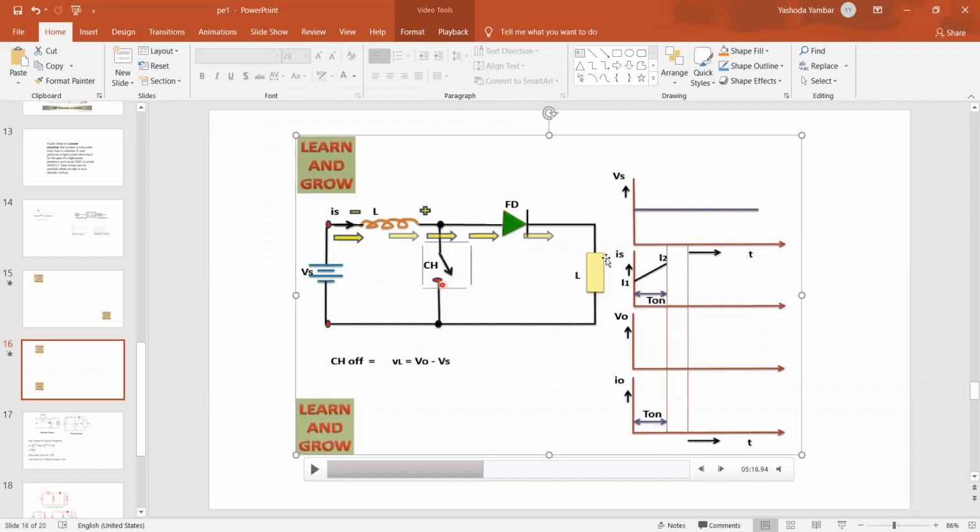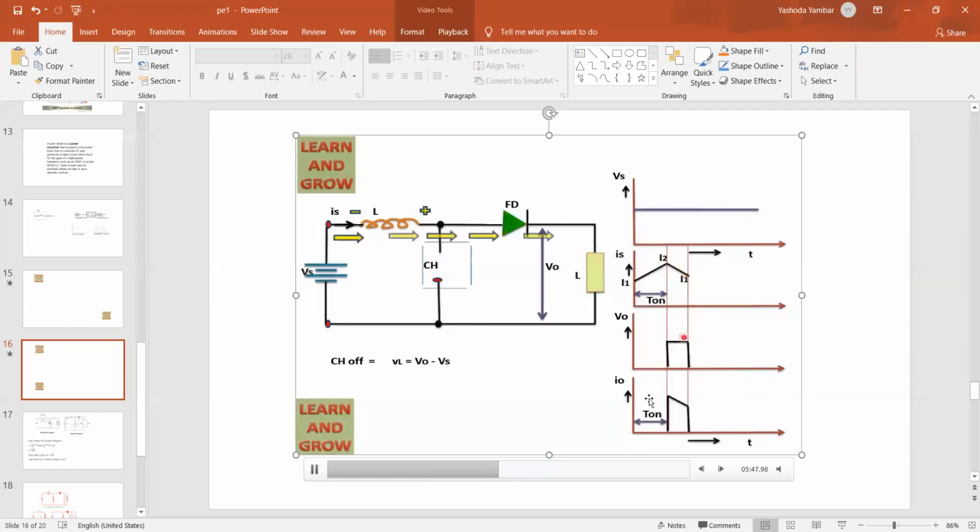Therefore, we say the load voltage will be greater than source voltage. So when load voltage is greater than source voltage, current from the load travels back to the source and then to the inductor. So in this way, energy is transferred to the output. You can see when the inductor is de-energizing, we get the output signal. You can check in the animation.